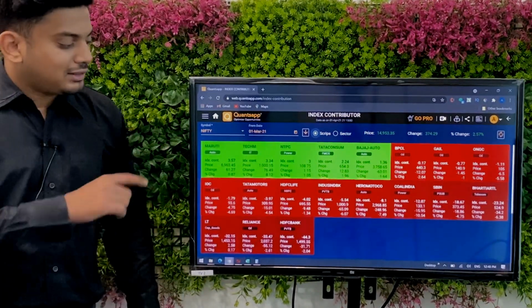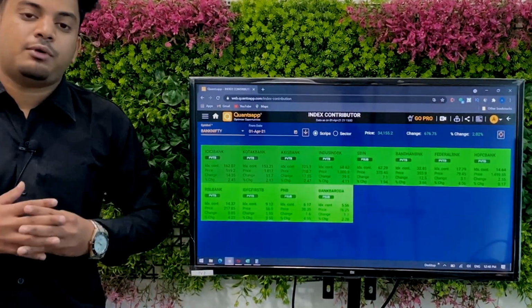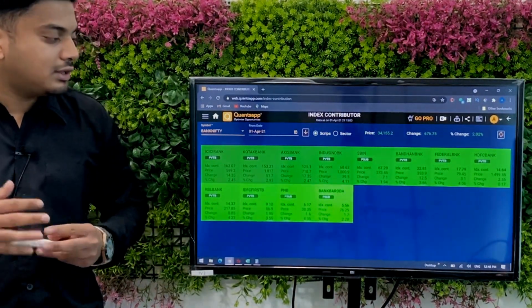I can check the same data for Bank Nifty as well. So yeah, I would say that was it from this video, which is index contributor.